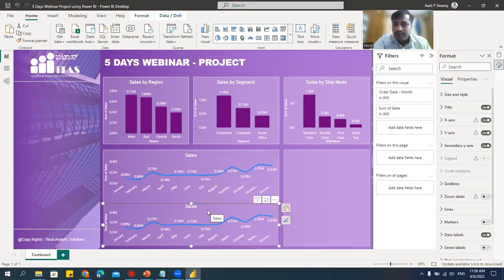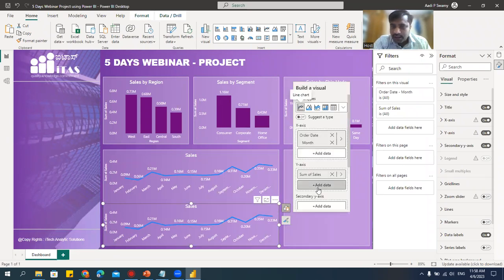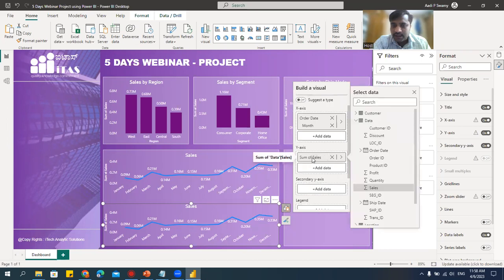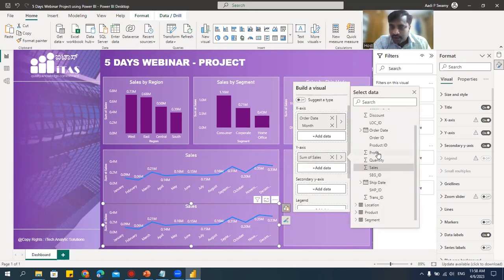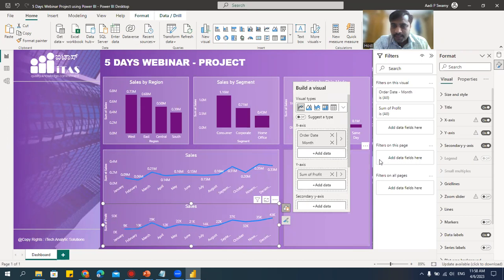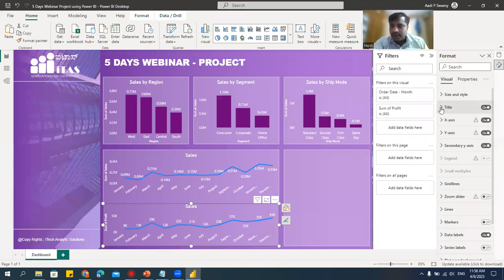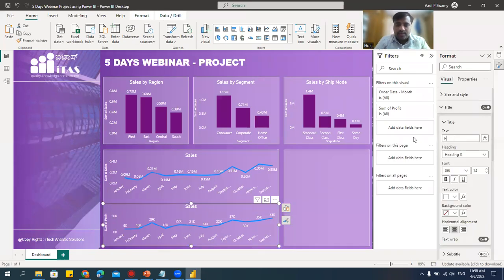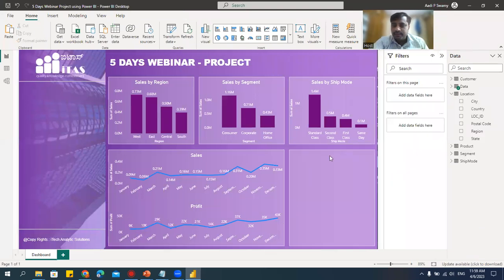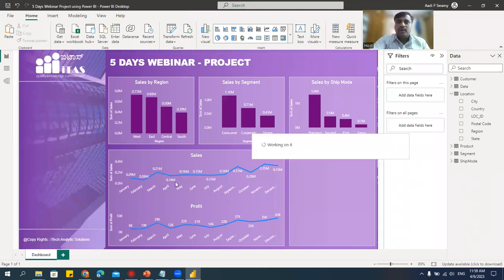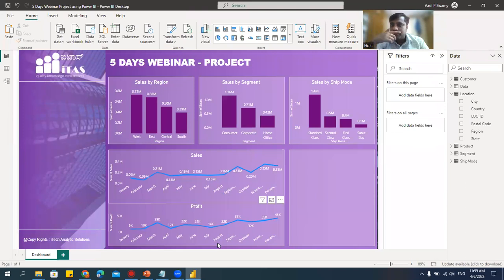Now I want to change this to profit. Let's select this. Go to this data. Here we have this data. Here I have the sales. Click on the sales. Now I'll ask for profit. I'll select this profit. See? Change the title. Always be very careful when you're actually working. Give the title to profit. Done. Save this. See how quickly we could create the reports like this.